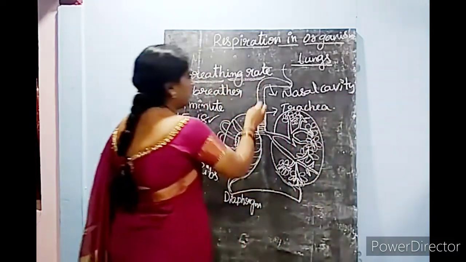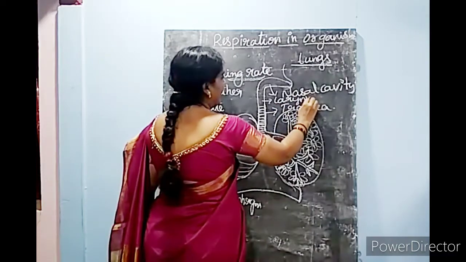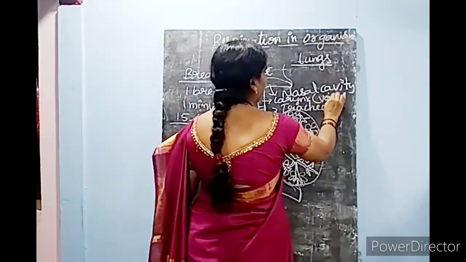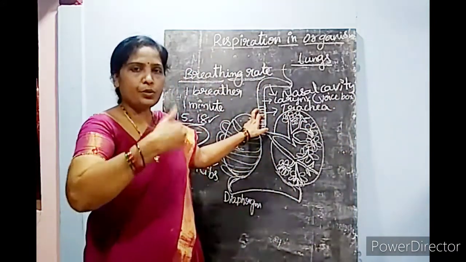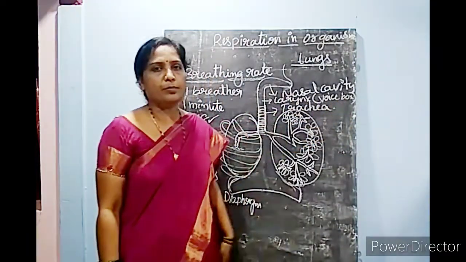Above the trachea, the larynx is there. Larynx is also known as the voice box. The larynx helps to produce sound, that's why it is known as the voice box.